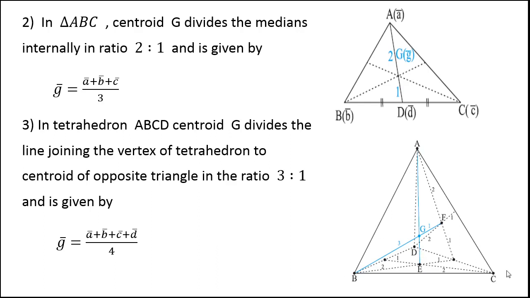On every face there is a centroid of the triangle. Here the base triangle is triangle DBC, and its centroid is at E. Then this triangle ADC is one face.